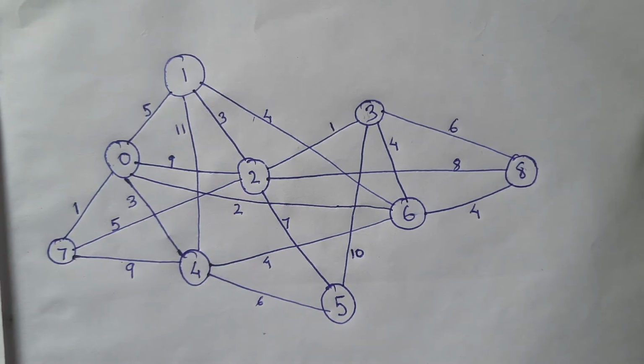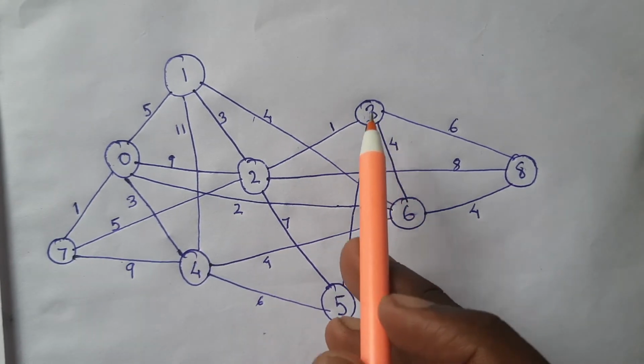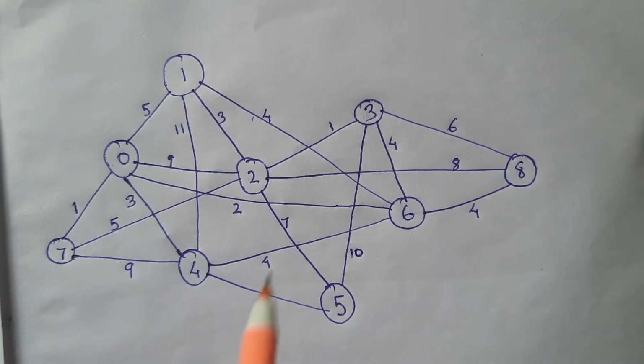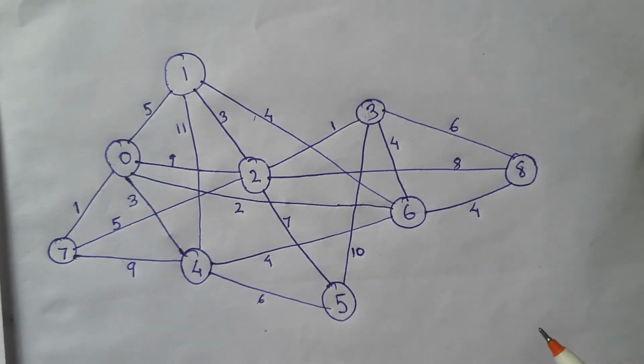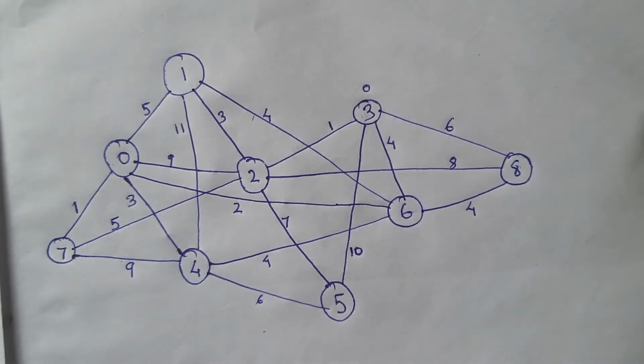So how does the algorithm work? The first thing I need to take care of is, since we're starting from 3, we have to assign a metric to each of the nodes. That is, every node will have a metric. That metric is nothing but the cost to reach there, right? Since we are starting from 3, the cost is actually 0 because we don't need to do anything. Let's assign 0 to 3. The cost to reach 3 is 0 because we're starting from 3.